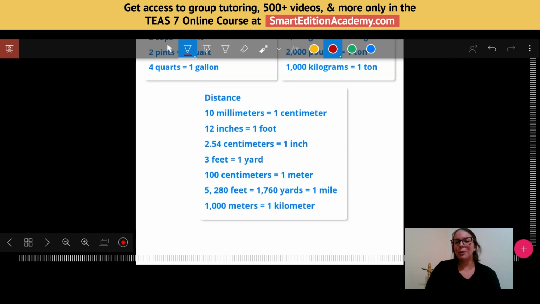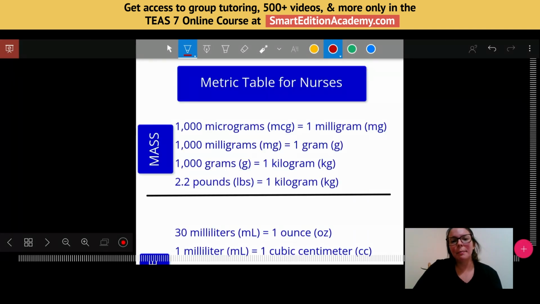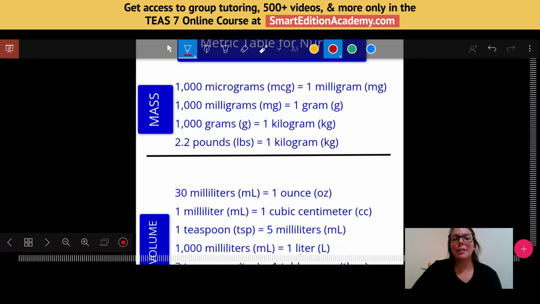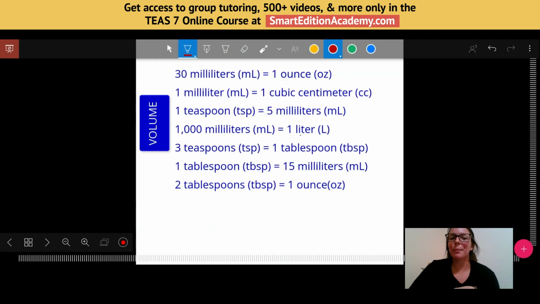Okay, and then I have one more slide for you, which will have some repeats, but it is a little more content specific for your nursing exam. These are the mass units or conversions that you really want to have memorized. Micrograms I don't believe was on the last slide, but that is an important one. And then you have milligrams to grams and grams to kilograms, and then also pounds to kilograms. So those are conversions that you will want to know for mass. And then we also have some for volume.